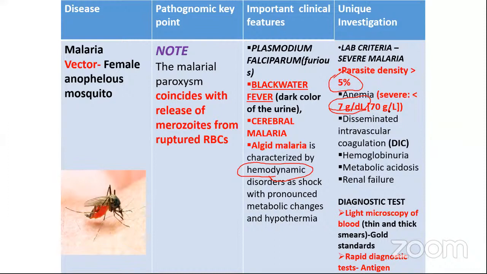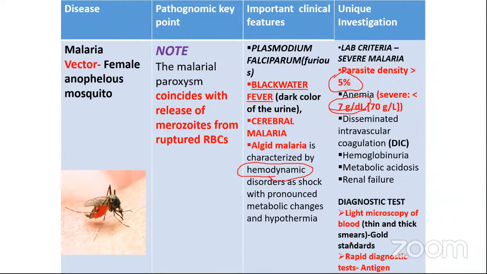The units are interchanged here. And if there is disseminated intravascular coagulation, hemoglobinuria, metabolic acidosis, renal failure, all these you know because you have written a lot in UG exams, but please remember the cutoff values: parasite density more than 5%, and hemoglobin less than 7 grams percent.